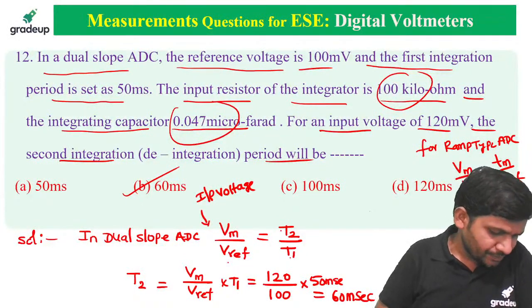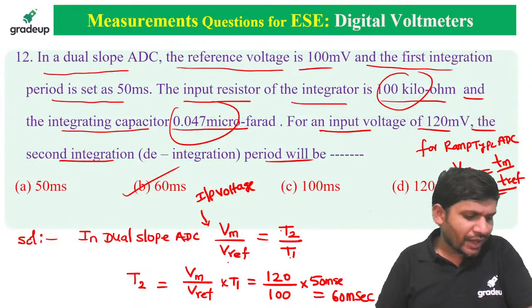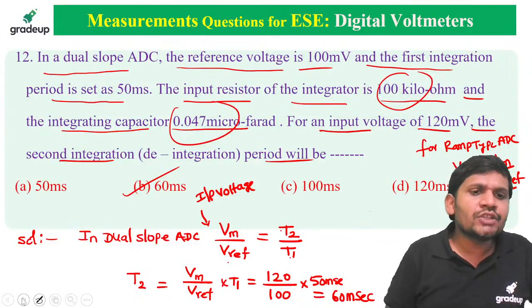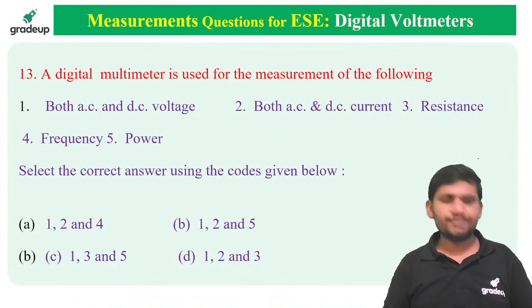Yes, friends. Is it okay, friends? How much are we getting? 60 milliseconds we are getting. Okay. The next question is displaying on the screen. Can anybody answer? Quick, friends, quick.